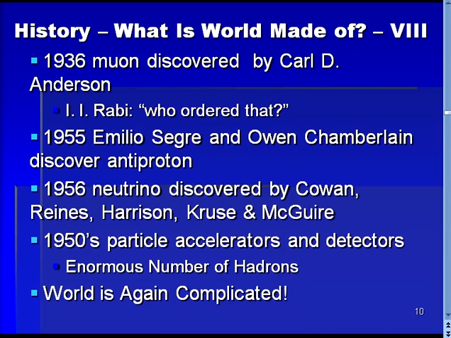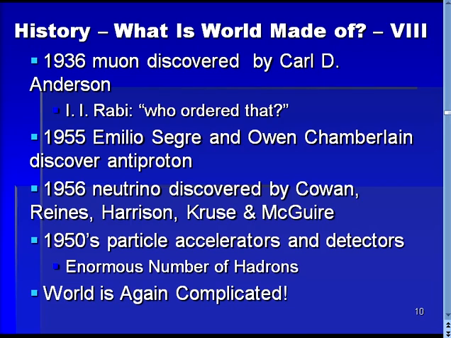Things did not stay simple for long. In 1936, Carl Anderson discovered a particle that was identical in every way to the electron except for mass, as it was about 200 times heavier. That discovery led to the famous quip, "Who ordered that?" by I. Rabi. But even more surprises were in store.